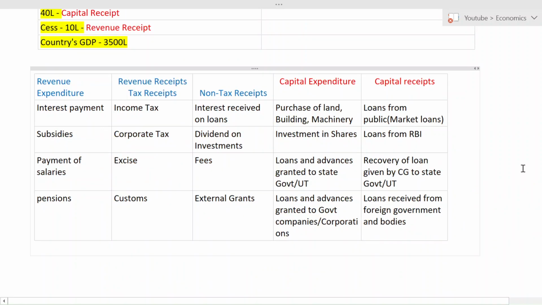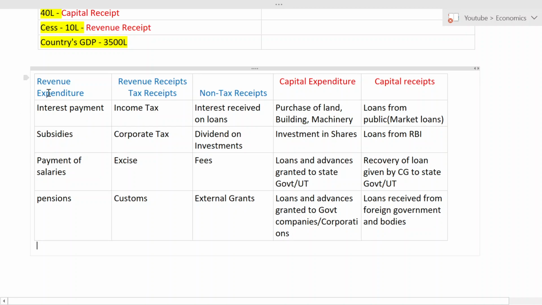So I have made it in a simple form. If you see this in your textbook, it is quite confusing and they have lacked all the explanations. Okay, so you can just refer to your textbook once after listening to this explanation. If you get any doubt, you can just text me or let me know in the comment section below, so that I can clarify all your doubts.